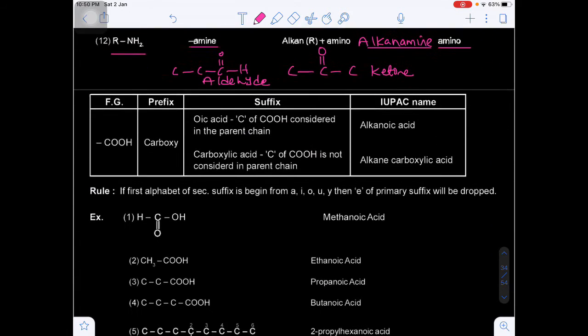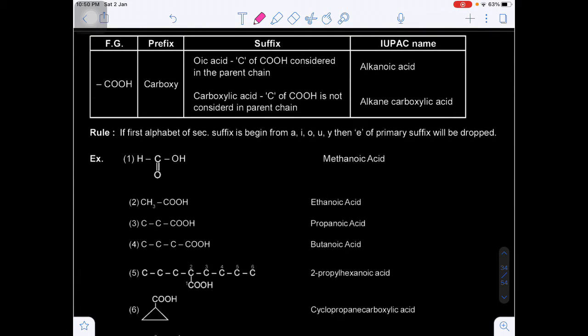Now we are going to discuss the functional groups one by one. The first principal functional group should be what? Carboxylic acid. The IUPAC name of carboxylic acid will be alkanoic acid. Okay. Now the important thing is, if the carboxylic acid is considered as a simple prefix, we can say carboxy.